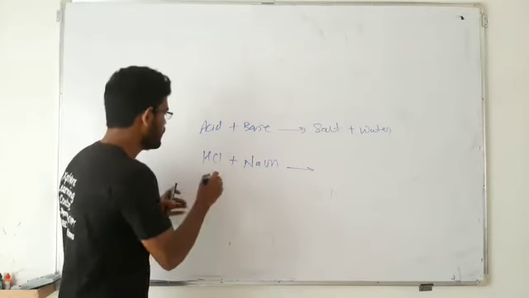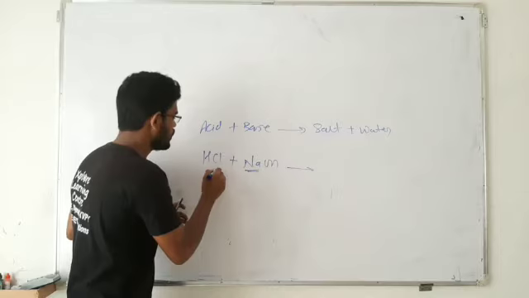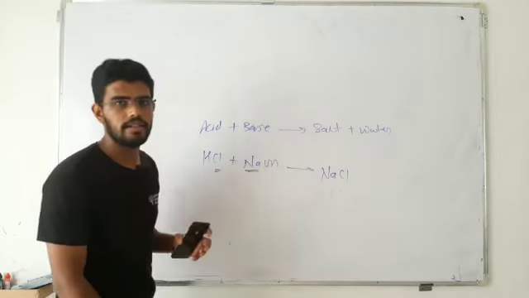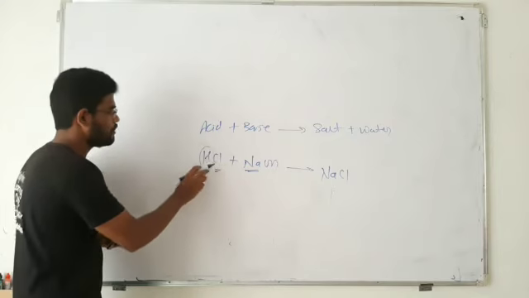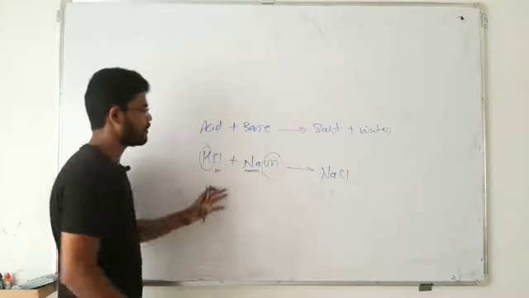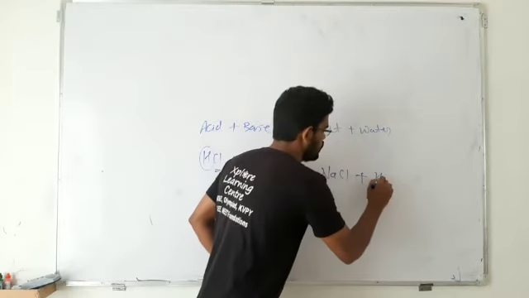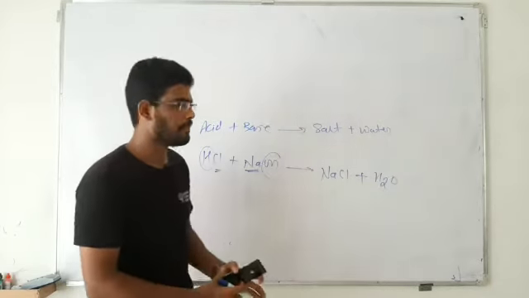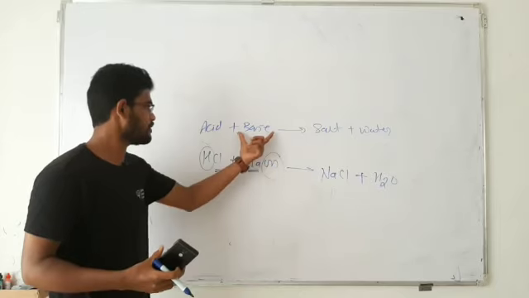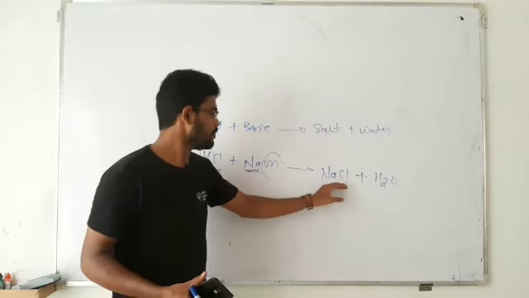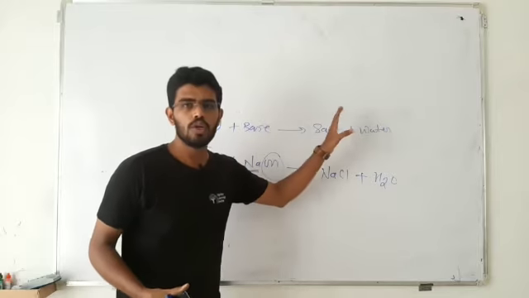Which salt is formed? The Na from this compound combines with Cl, it gives you NaCl, right? Hydrogen from this combines with OH of this and forms H2O, that is water is formed. Then acid reacts with this base, interchange of ions takes place and it gives you NaCl, that is salt, and H2O, water.